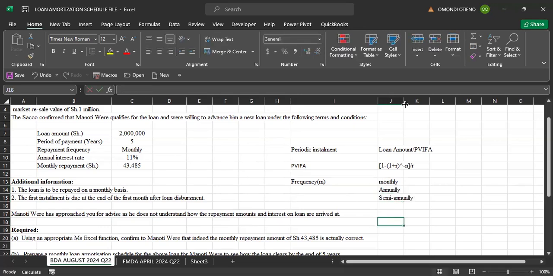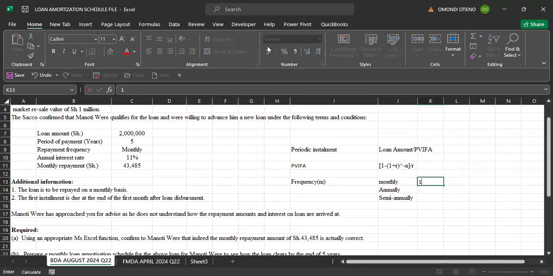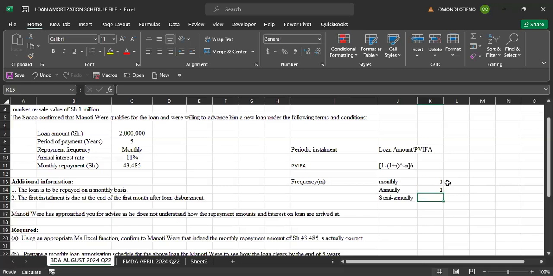Good. Now, whichever frequency you are going to have, what you need to consider is, if it is done on a monthly basis, how many months do we have in a year? We have 12 months in a year. If it is done on annual basis, then it will be once in a year. Semi-annually, it will be done twice in a year.